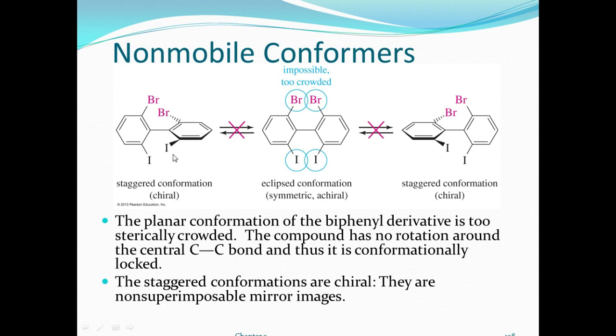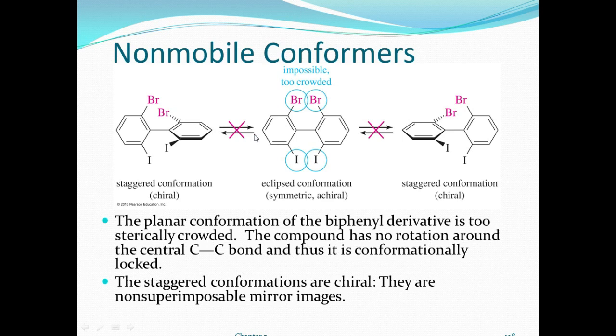Here there is no chiral carbon, but this molecule still gives optical activity. The planar form of a biphenyl derivative is too sterically crowded; the bromine is crowded.